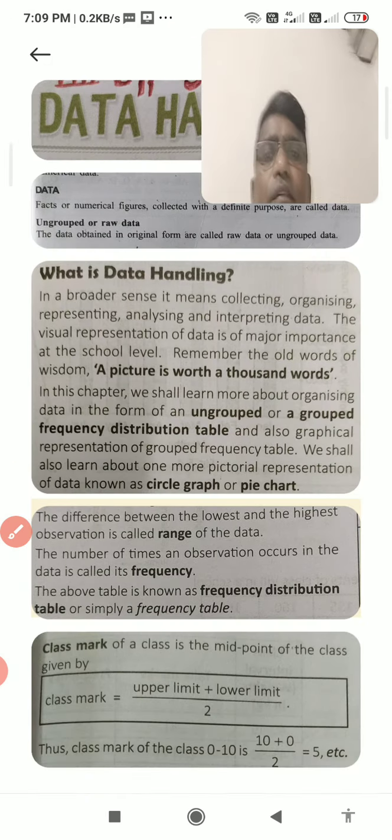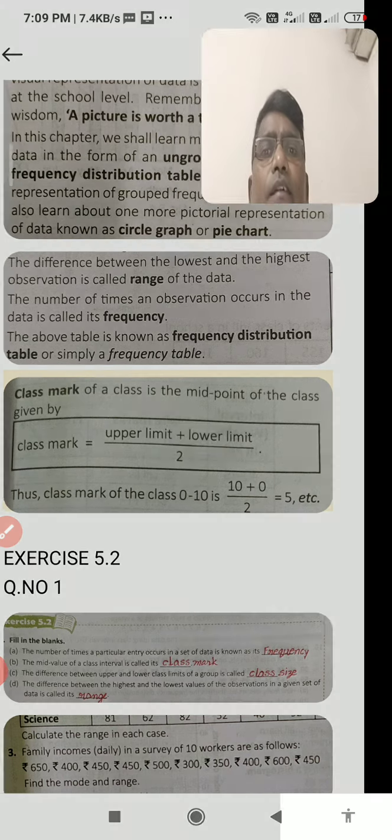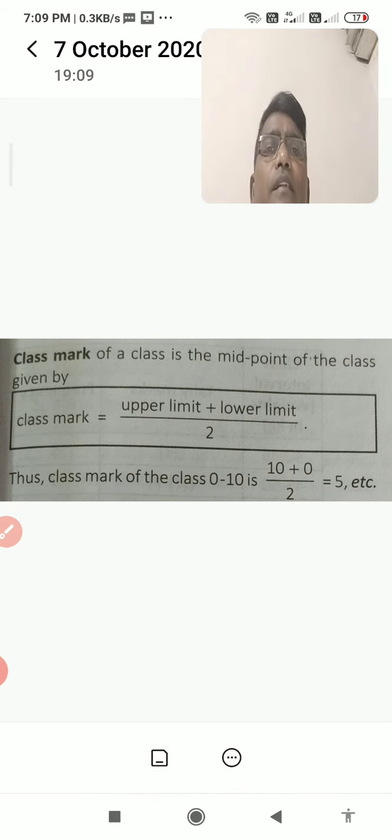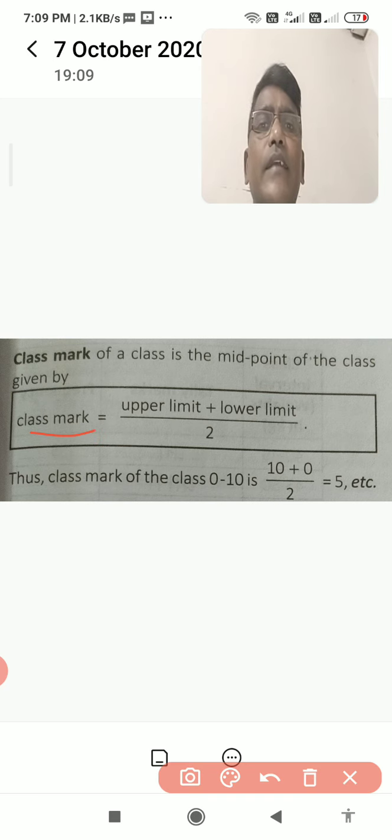And then, at the time of the frequency distribution table, we are going to write the class mark also, or any time we want to find the class mark, how to find it. Here we have the upper limit and lower limit of the class interval, for example 0 to 10 is a class. 0 is the lower limit, 10 is the upper limit. The average of these is called the class mark. The formula is clearly given here: class mark equals upper limit plus lower limit, divided by 2. One example is also given here: for example 0 to 10 is a class, 10 plus 0 upon 2 is 5, so 5 is the class mark. This is clear to you.